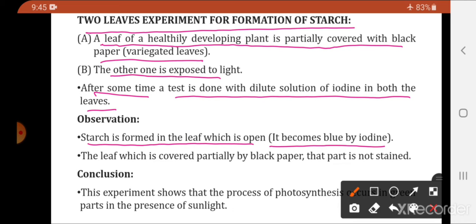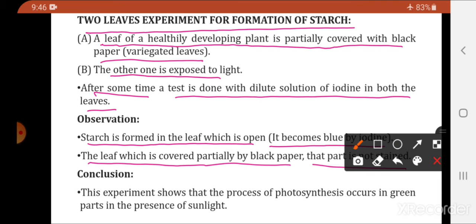In the open leaf, when the starch test was done, that leaf gave a blue color, which indicates the presence of starch, whereas the leaf which was partially covered with black paper did not stain, that is, did not show the presence of starch. So in the open leaf, where there was no black cover, photosynthesis took place and starch was formed, and the leaf covered with black paper did not show the presence of starch. So what important conclusion can be drawn from it?